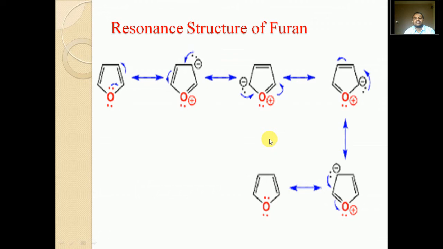These are the resonating structures of furan, and it shows that there are about 5 resonance structures. Oxygen carries a positive charge and all the other carbons carry a negative charge.